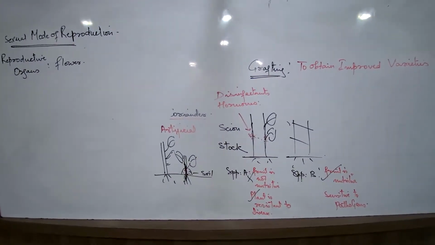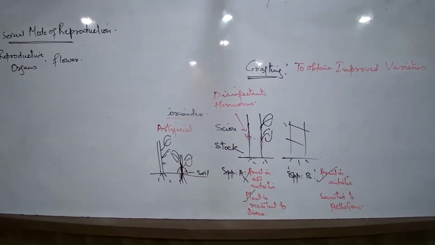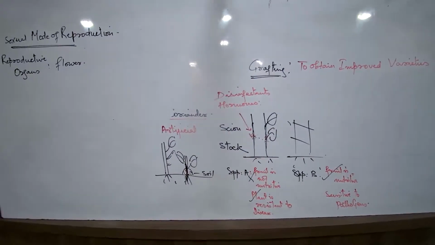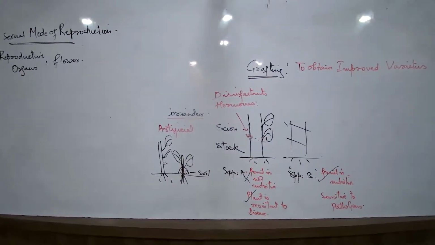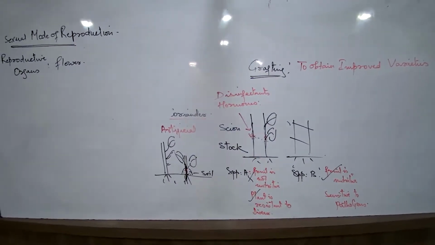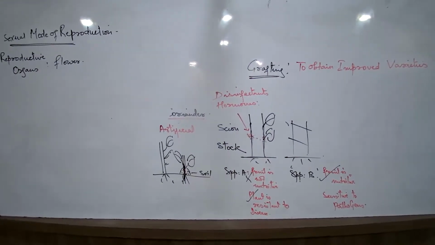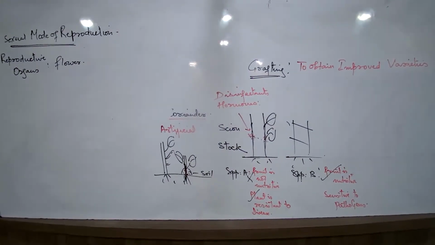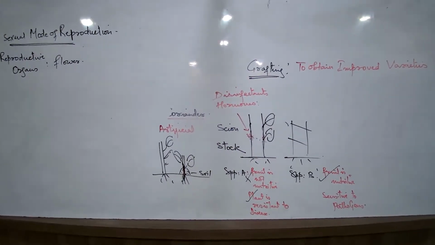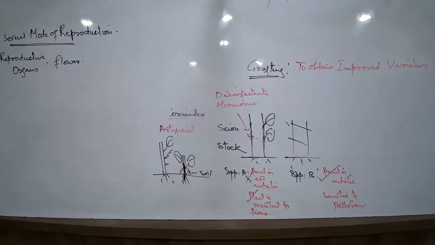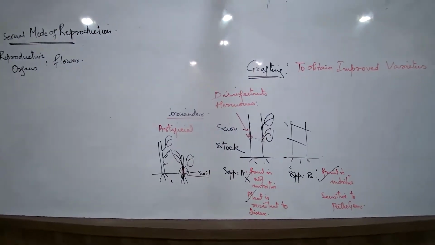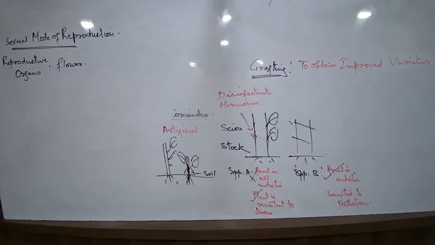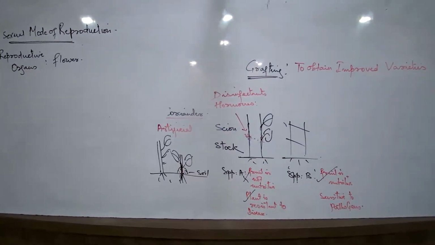Flower is a modified shoot that contains the male and the female reproductive parts.